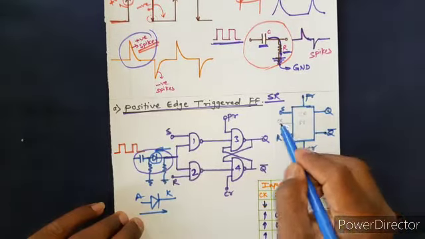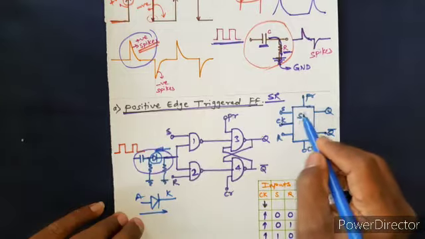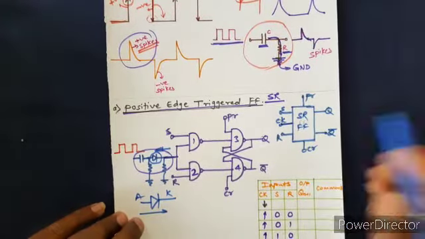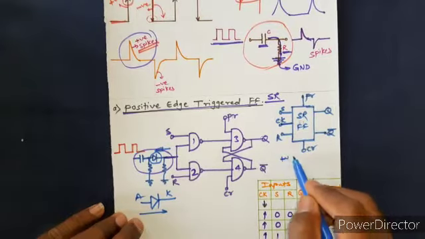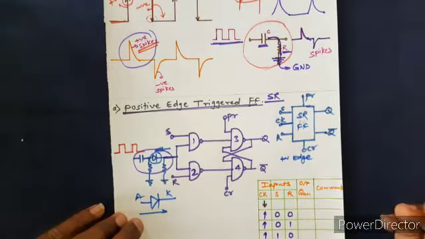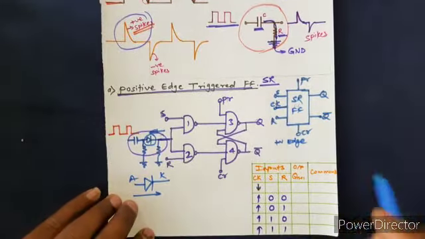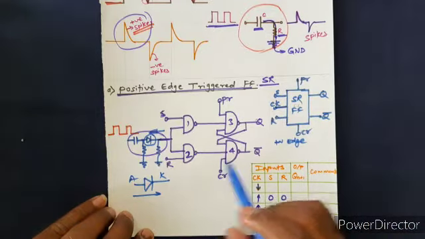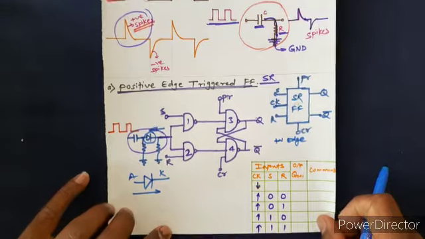And here this is clock CK. This is the SR flip-flop, right? This line indicates that it is a positive edge triggered SR flip-flop. So this is how the symbol and the circuit of the positive edge triggered SR flip-flop look.